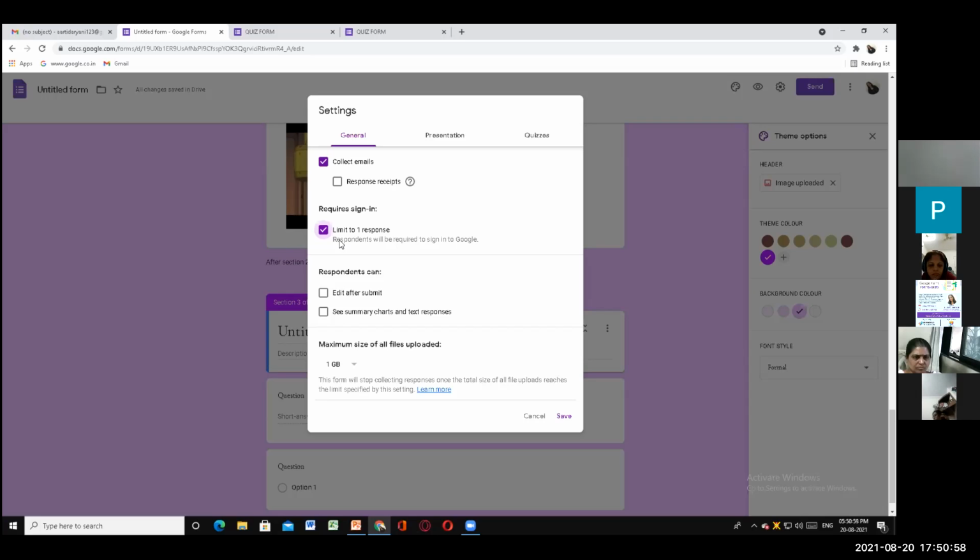Once the student or respondent has submitted the form, they will not get access to submit the form again unless you click edit after submit. If you have clicked on edit after submit, the respondent will have an option to submit one more form with the correct answer. So we will not keep this option. So untick it. Okay.